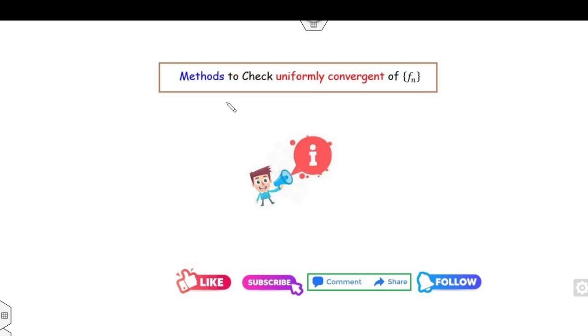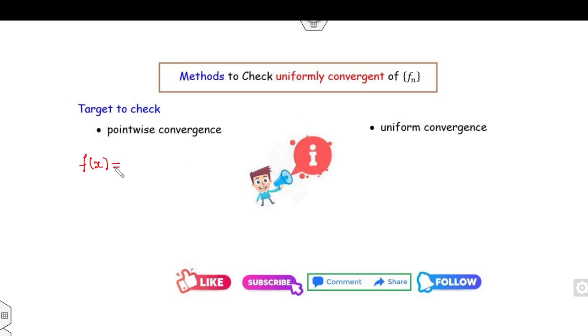Now, how can you check uniform convergence? Whenever you are asked to check whether a sequence is uniformly convergent or not, you need to check two points. The first is to check pointwise convergence, and then you have to check uniform convergence. So what we discussed in pointwise convergence, we need to find the limit of fn.